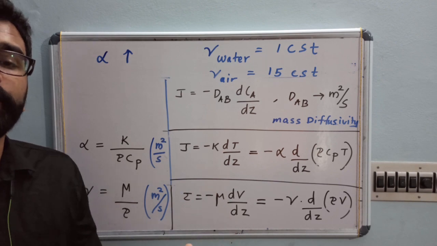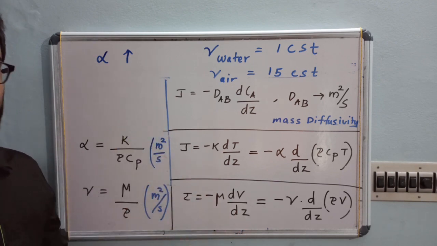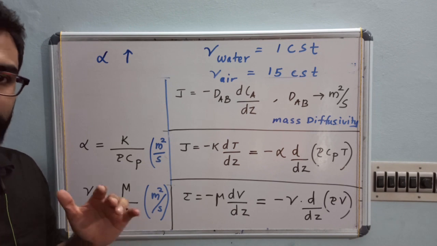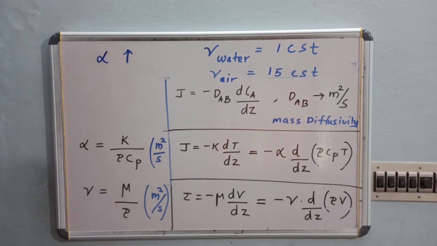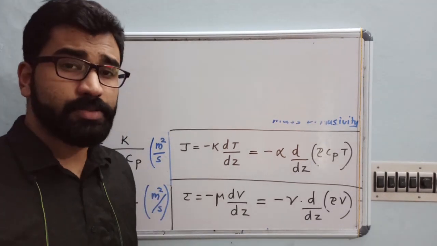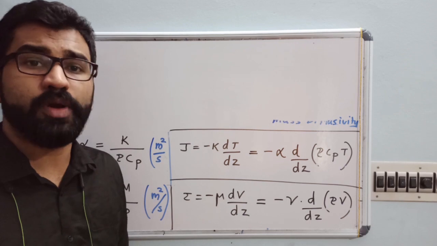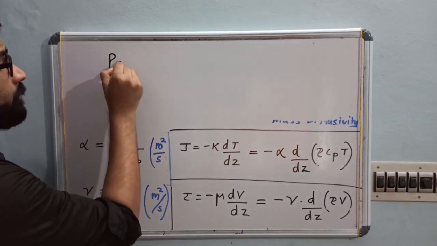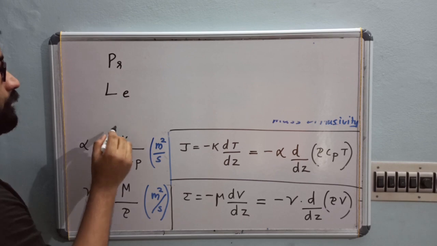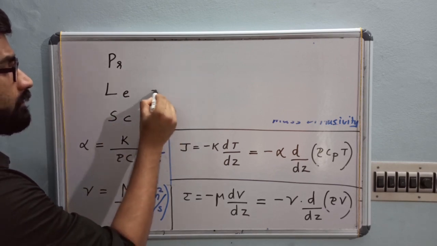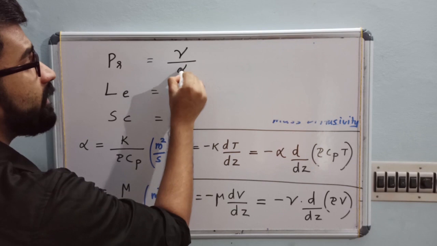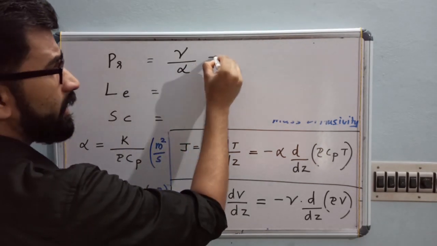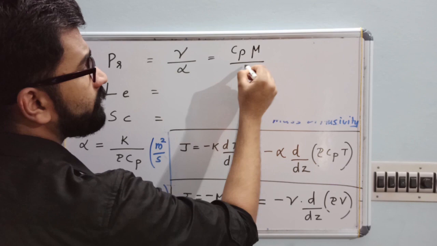So this is the comparison of thermal diffusivity, momentum diffusivity and mass diffusivity. I hope you understood this. Now, based on this, you have a lot of dimensionless numbers, three different numbers. I hope you remember. What is your Prandtl number? Prandtl number is your momentum diffusivity divided by alpha. You have the equation: Prandtl number is Cp mu divided by K.